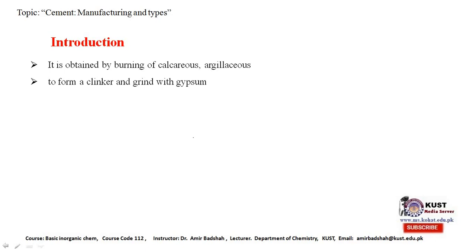First of all, we are coming to the introduction. Mainly, cement is obtained by burning calcareous and argillaceous material. By burning, these materials are converted into clinker, and then the clinker is ground with gypsum and converted into cement. The cement is also called Portland cement. Why is it called Portland cement?